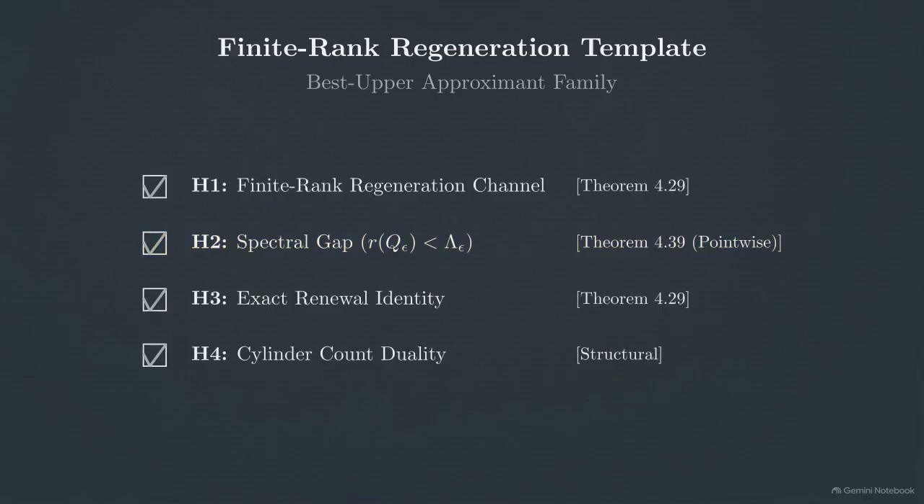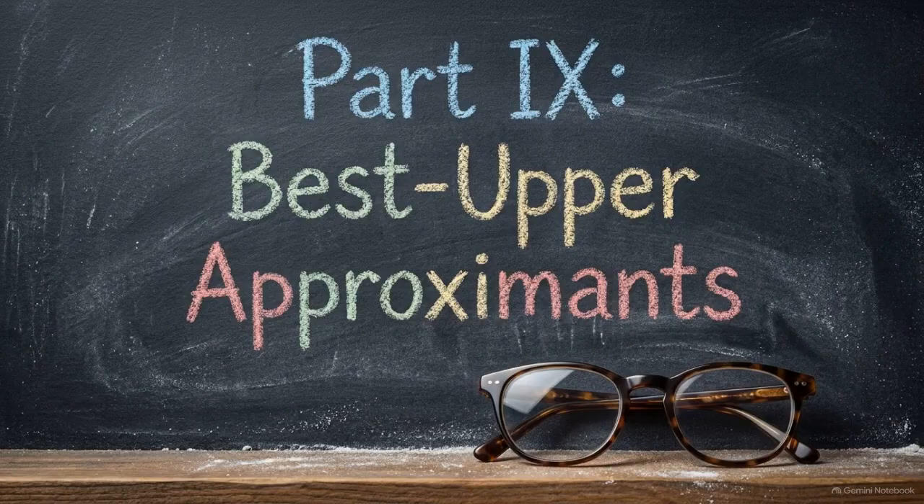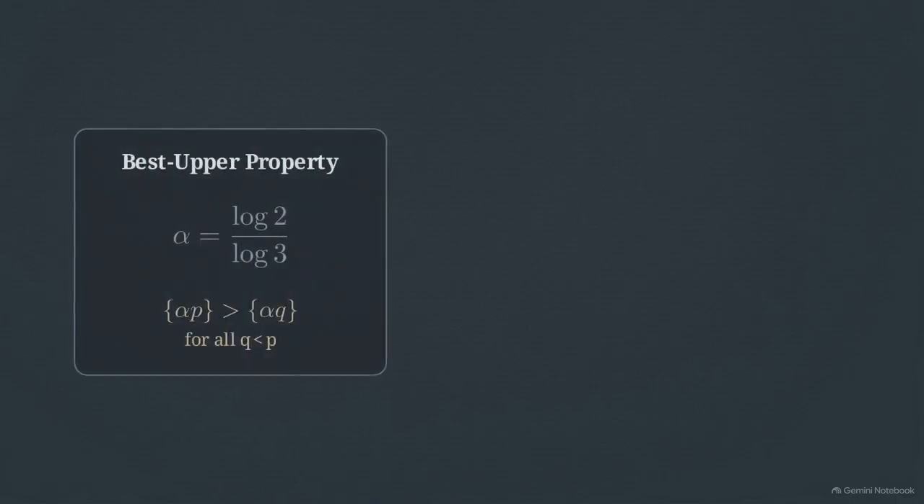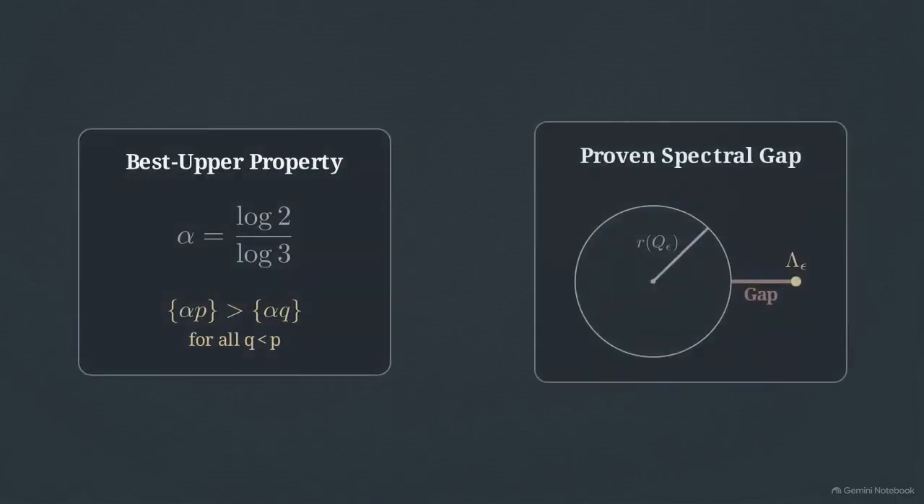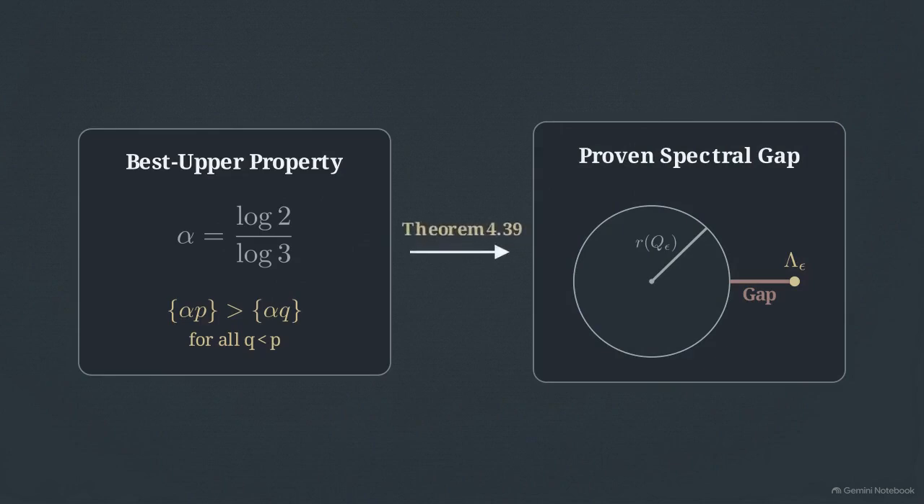Combined with the general results for the other 3 hypotheses, the finite rank regeneration template is resolved for this specific arithmetic subset. This applies unconditionally to the infinite subfamily of best upper approximants. The Symbolic-Branch program links Diophantine arithmetic conditions to the existence of a proven spectral gap.